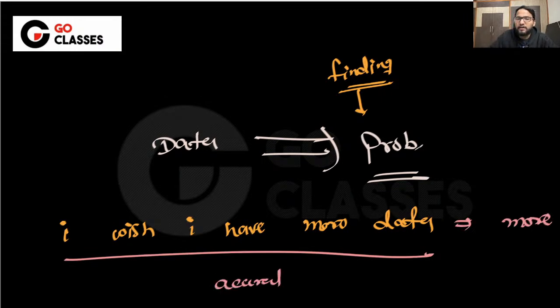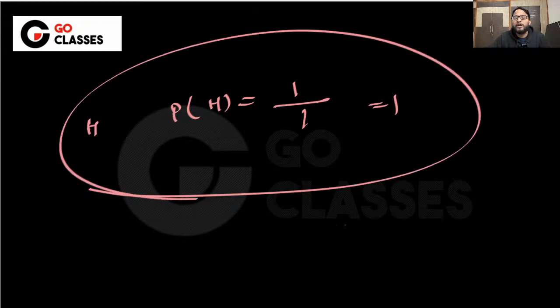Which means, let's suppose you toss one time and you get head. Just by looking at this data, what will you say? I tossed it one time, out of one time I got one head, so maybe the probability of head is one. Then someone suggests, you fool, why don't you toss it one more time? You toss it one more time, you get head again. You will say, see, I told you that the probability of head is actually one.